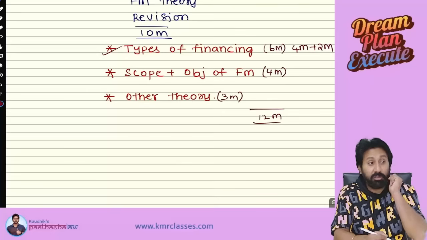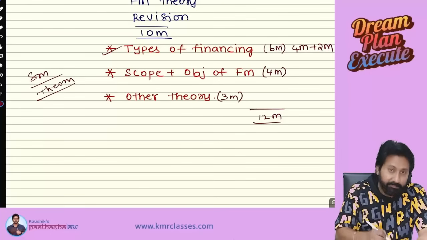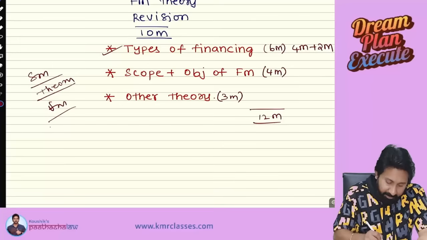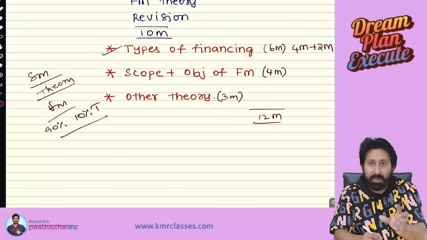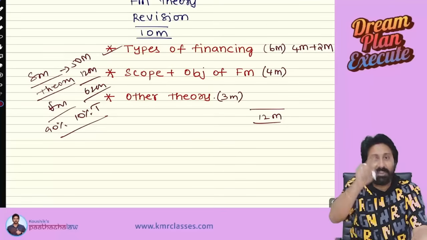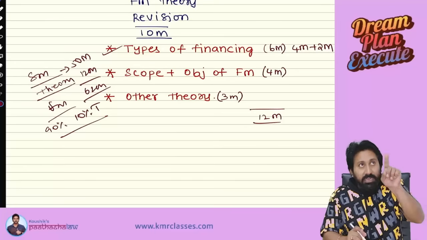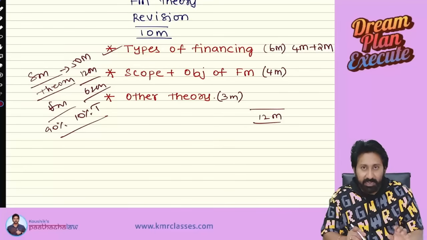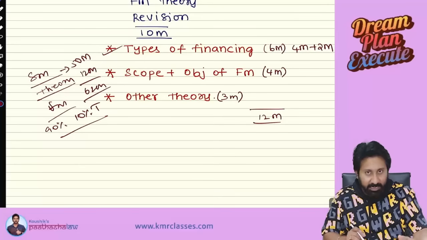Okay. From this, what you need to understand, SM paper will be completely a theory area. FM paper will be 90% practical and 10% theoretical. If you observe clearly in the overall paper number 6, theory will be here 50 marks, here another 12 marks, 62 marks theory will be dominating here. From this, what you need to understand, 120 marks paper, 60 marks will be theory. Means what? Half the paper is a theory, half the paper is only practical in this particular area.